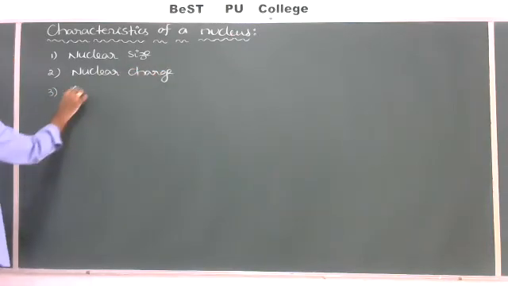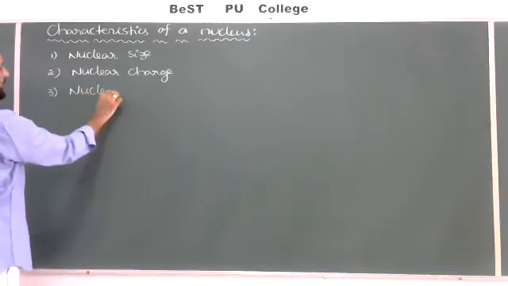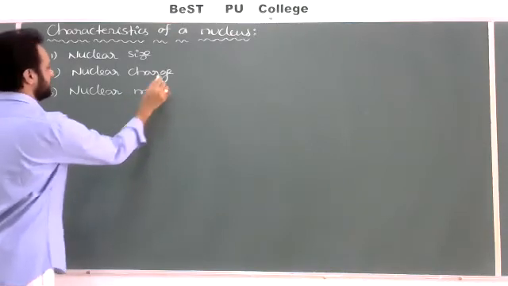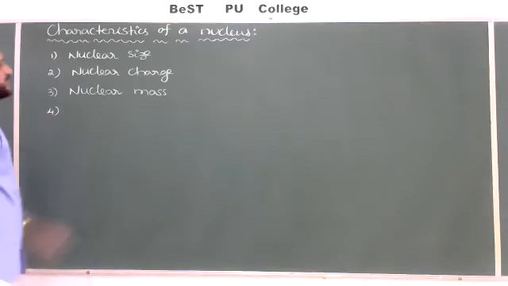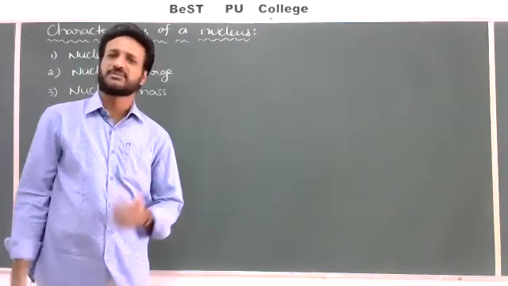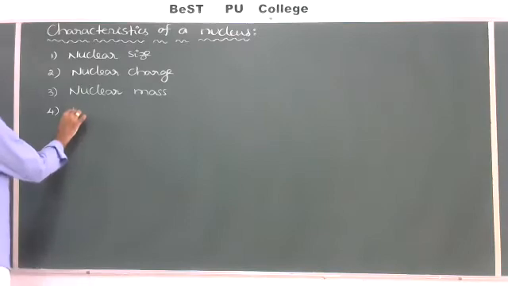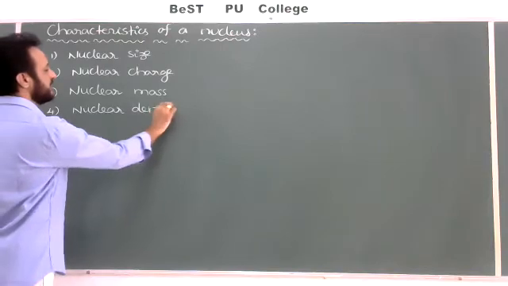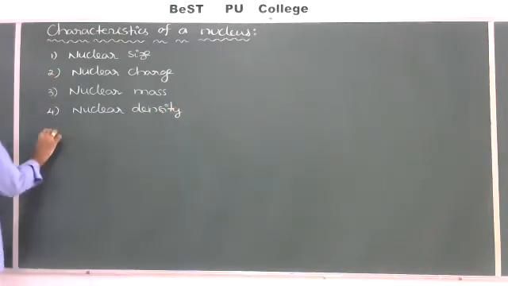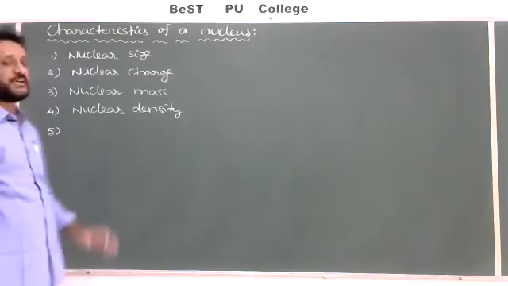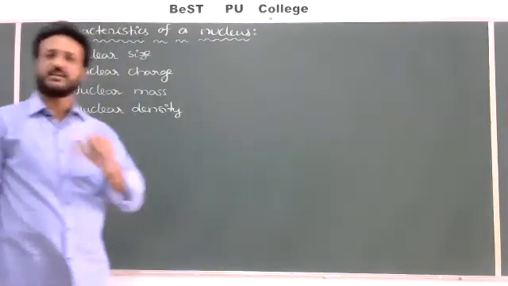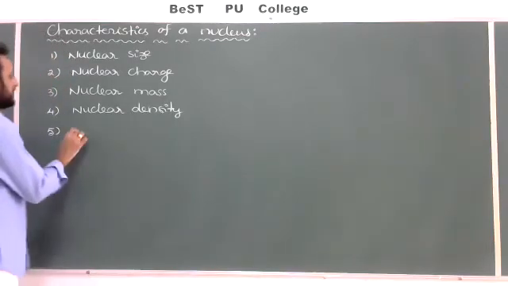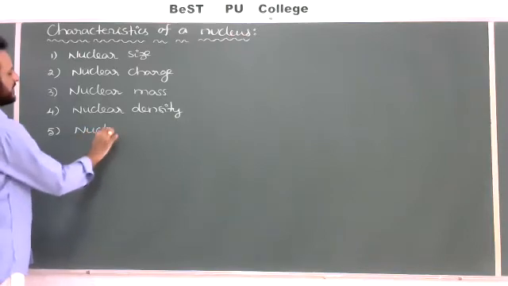Third one, the nucleus also has mass because of the protons and neutrons, which is called nuclear mass. And since it has mass and also size, automatically a nucleus has some density also. So we can write nuclear density. And one more, we can write the spin of the nucleus. Inside the nucleus, the protons and neutrons are also not at rest. They have some motion, and from that we can calculate the nuclear spin.